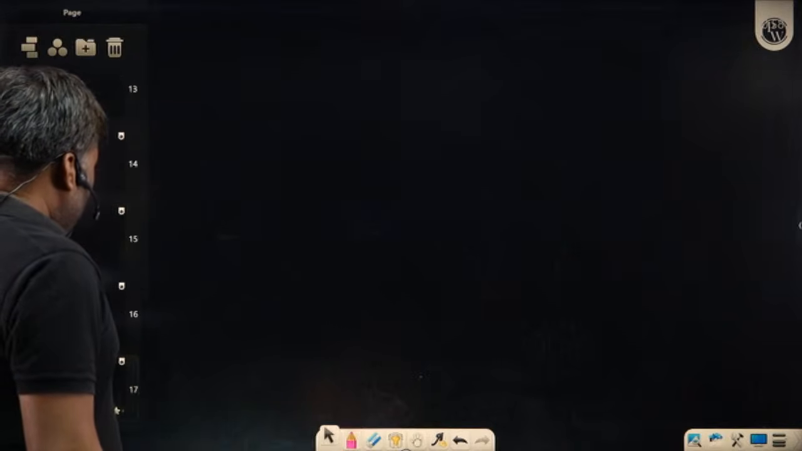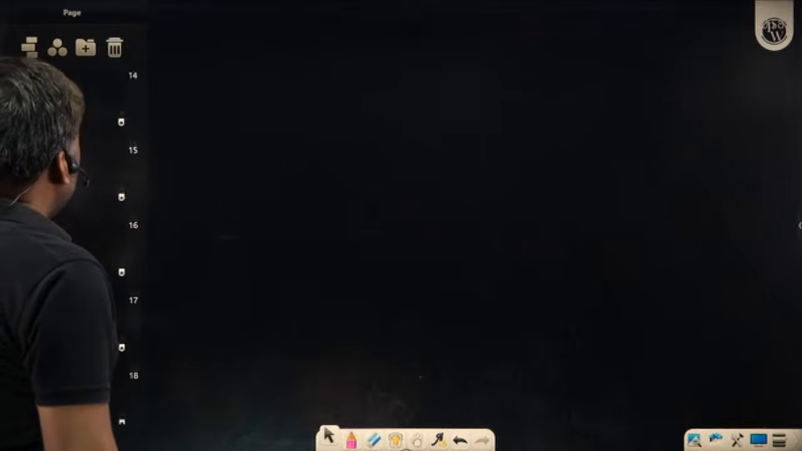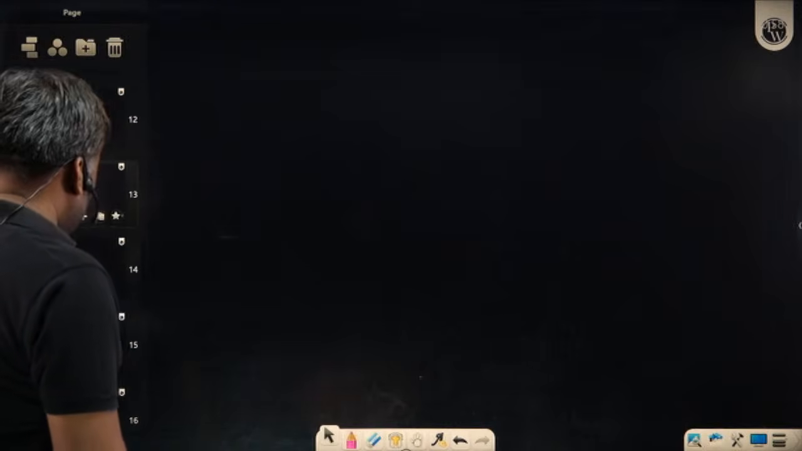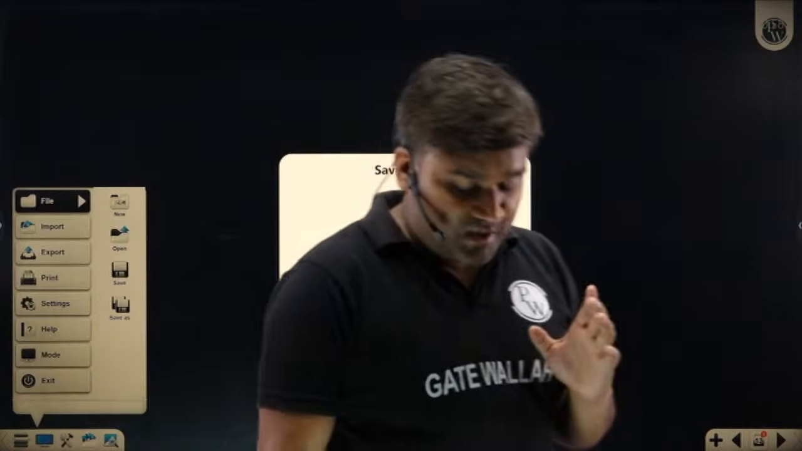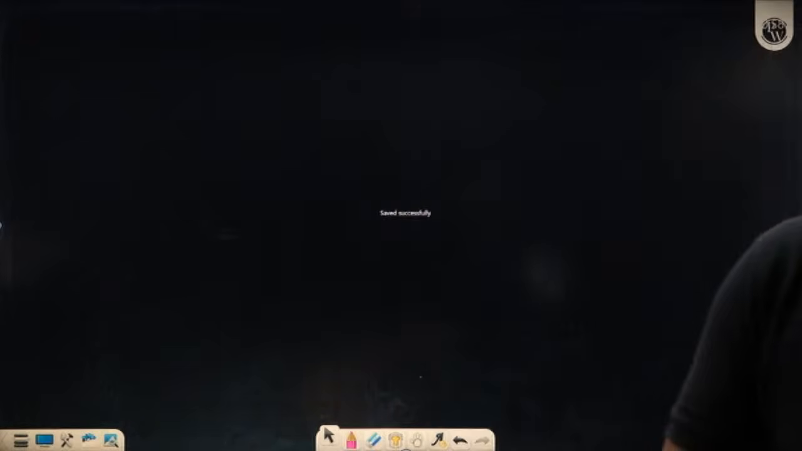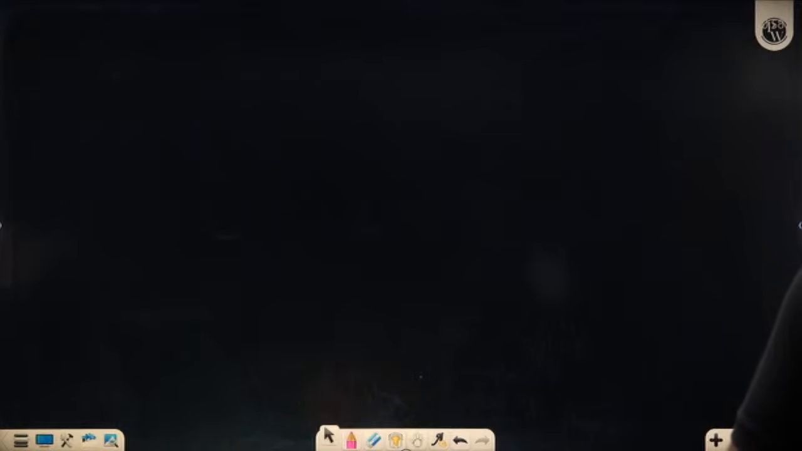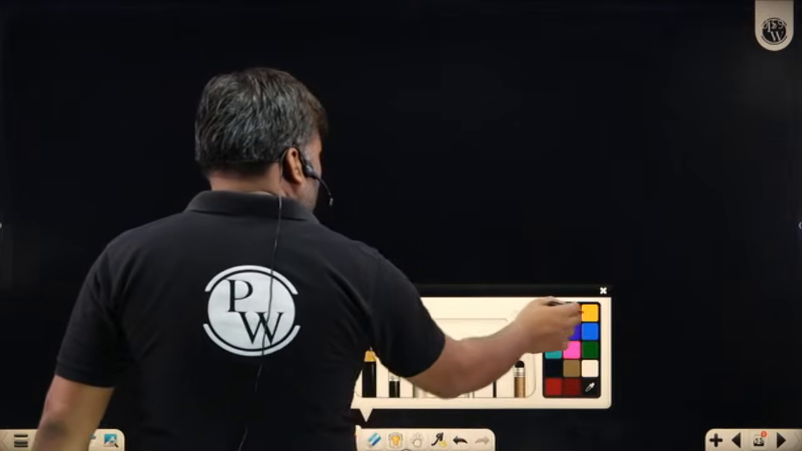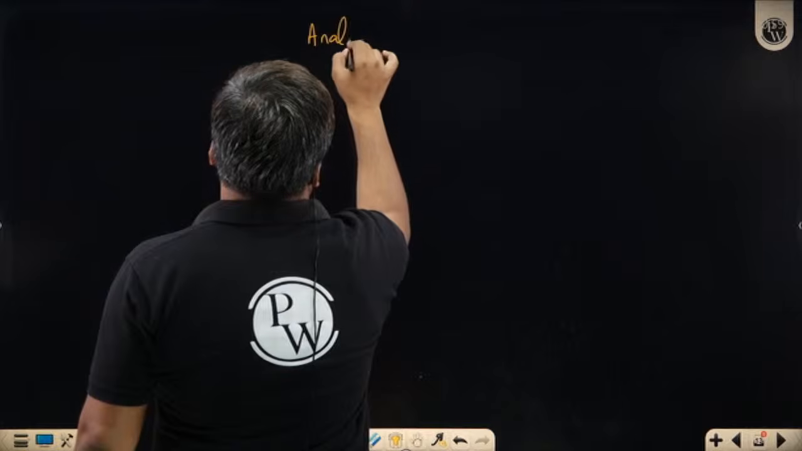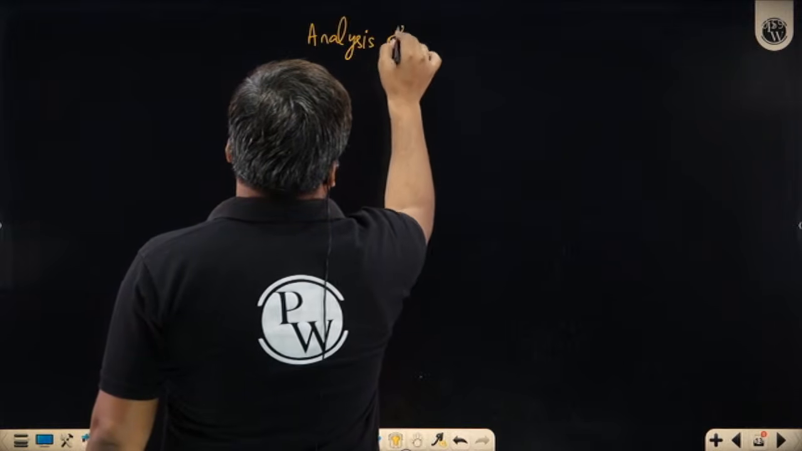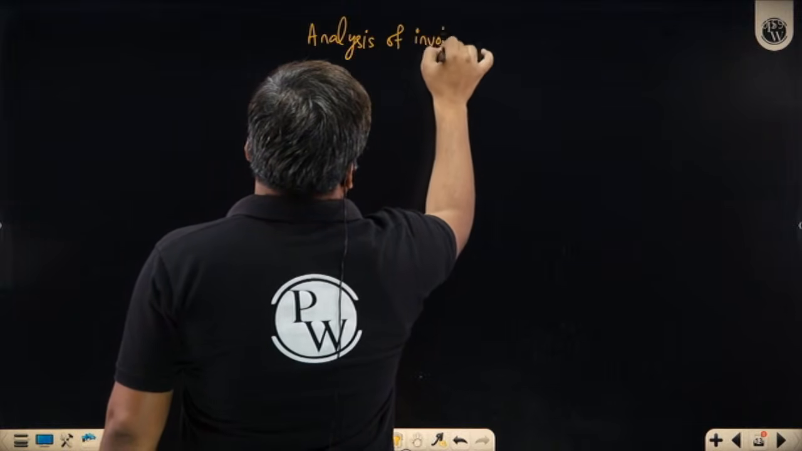Now let's talk about the analysis part. If we have understood these properties, these beautiful things, we can further discuss the analysis of involute gear. Let me talk about analysis. Analysis of involute gear.